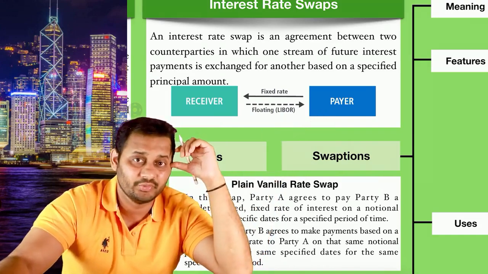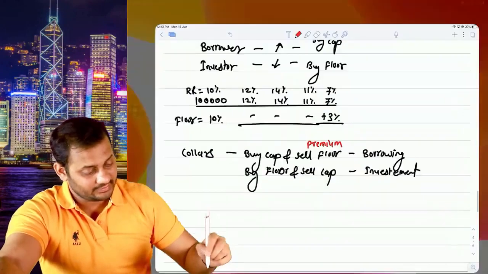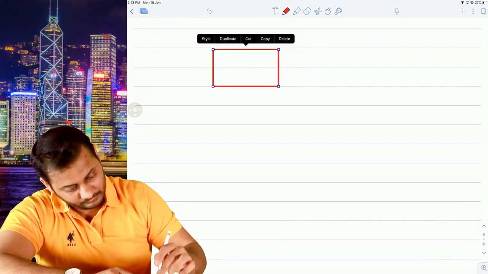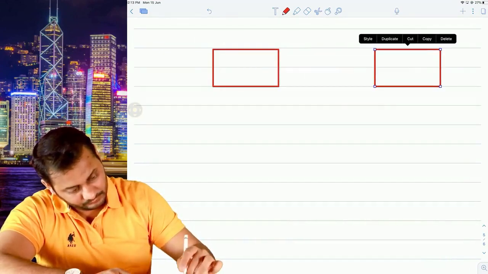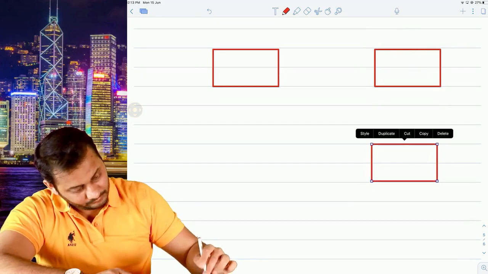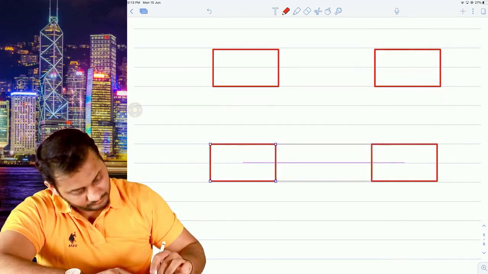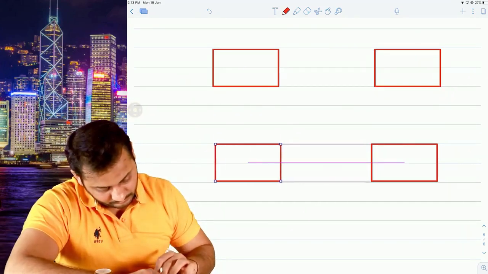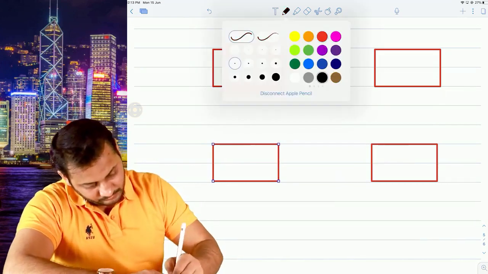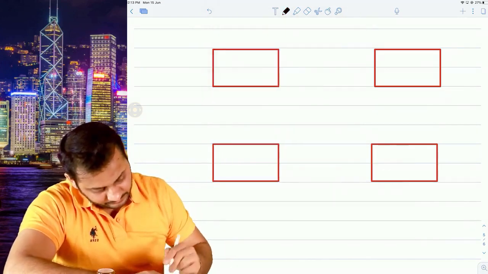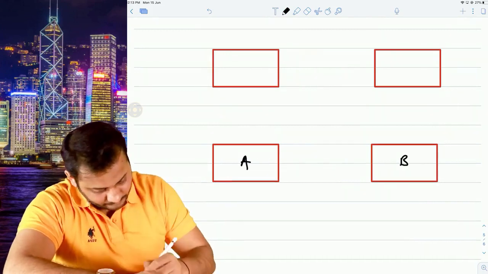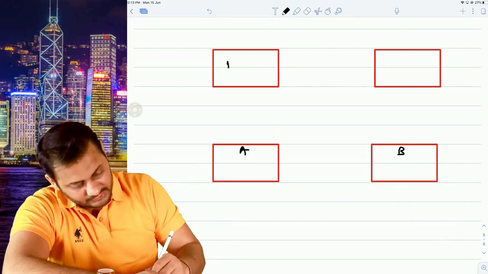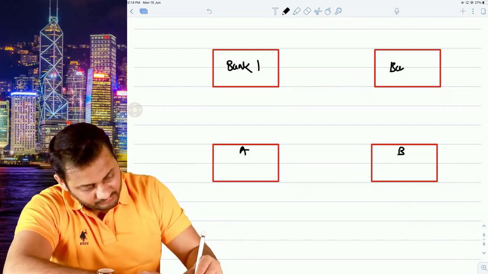Why are these parties going to do this? I will tell you why this is going to happen. Let's take an example. So let's say this is party A and B. This is bank 1 and bank 2.